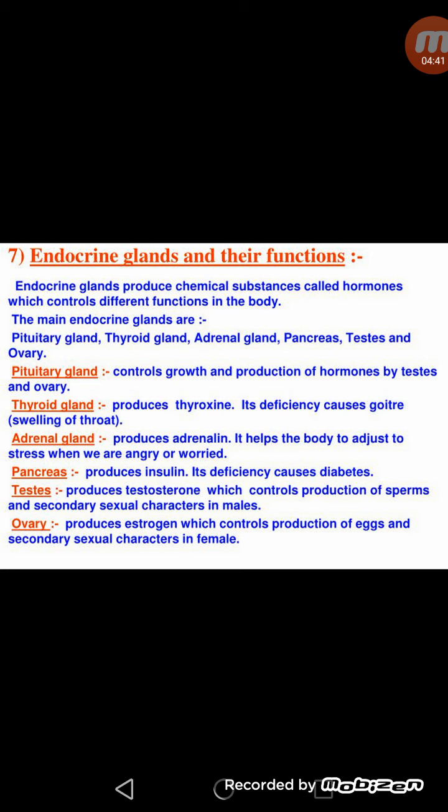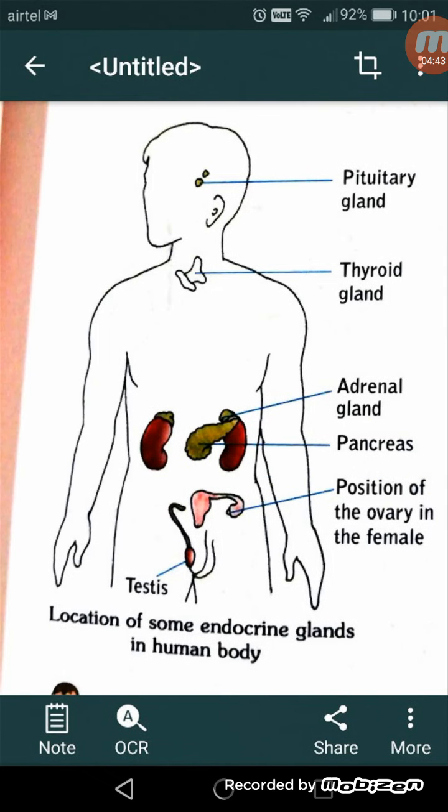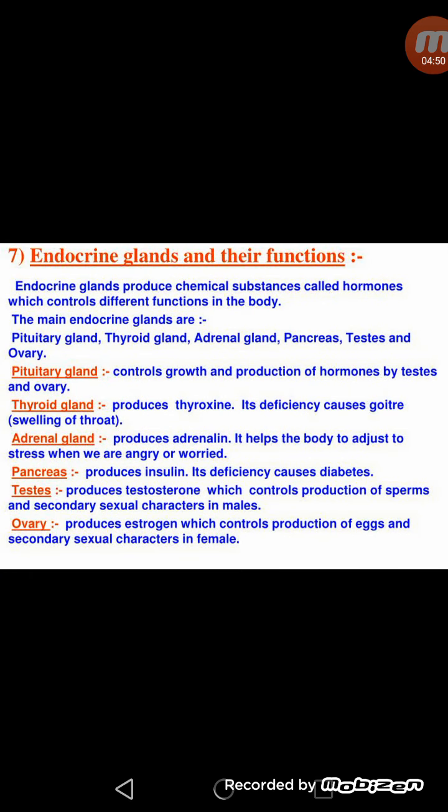Next one is adrenal gland. As you can see, there are two kidneys and two adrenal glands are present over the kidneys. These adrenal glands secrete the hormone adrenaline, and this adrenaline is called emergency hormone, which helps the body to adjust to stress when we are very angry or worried. So we can say it controls the mechanism of the body during such situations when we are very stressed or when there is anxiety.